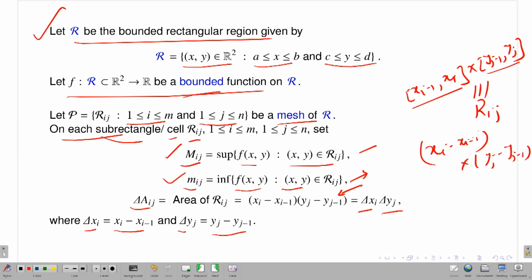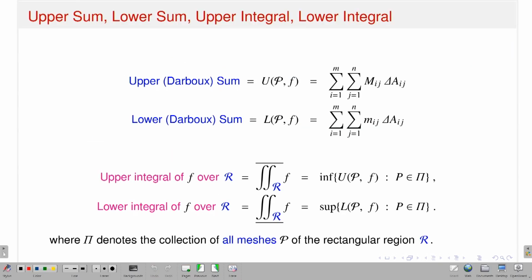One is capital Mij, which is the supremum of f over xy running over the cell Rij. Then I have a small mij, which is the infimum where xy running over Rij, and I have the area of this cell. Okay. Once I have these three objects, then I can define what is called upper sum, lower sum, or upper integral and lower integral, like in the single variable case, you have done it. So what is upper sum?